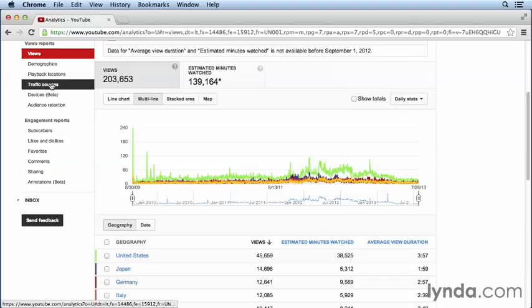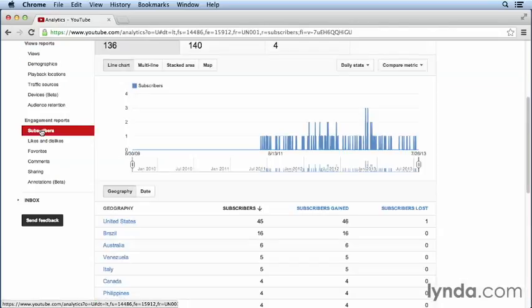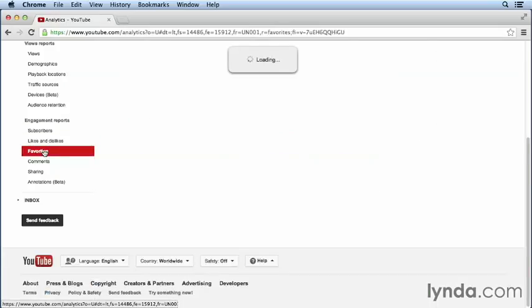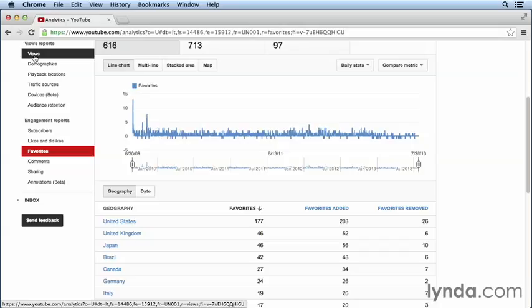And in fact, we can go down a little further here. We can also look at engagement reports just on a particular video as well. So on this one, we can look at the number of subscribers, the likes, the favorites, etc. So make sure to use all the analytics and metrics available, not just the views. Although the views are important, engagement may be a better gauge of the popularity of your channel or your video. Remember that it's the quality of the views, not the quantity, that's important.